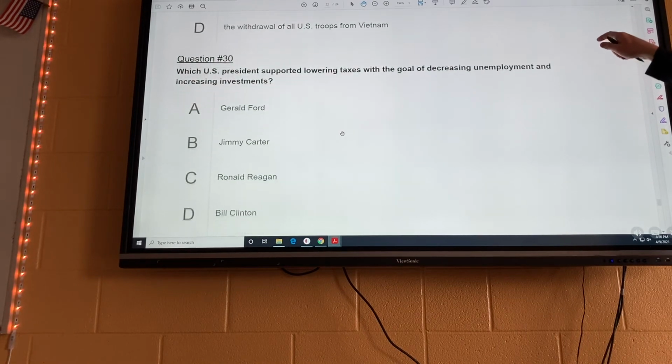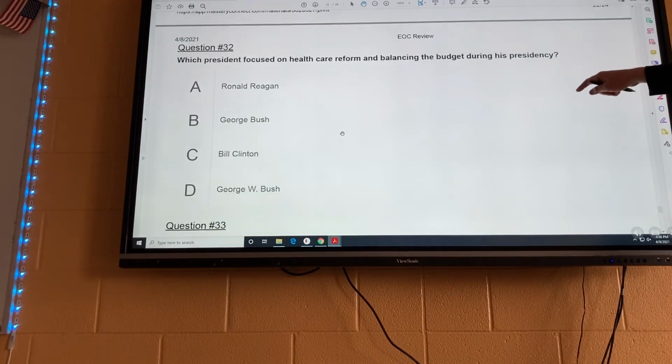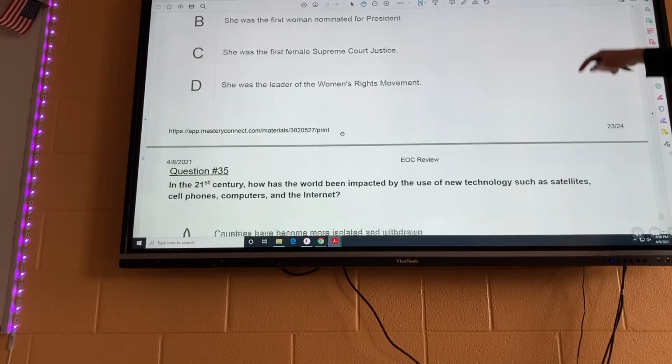All right, last one. Which U.S. president supporting lowering taxes? Actually, I'm wrong. I thought there were only 30. Oh, Lord. How many are there?